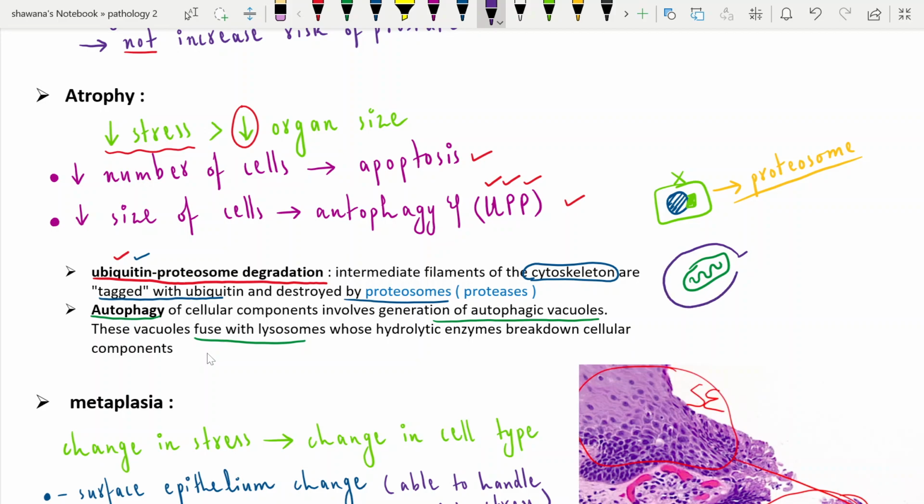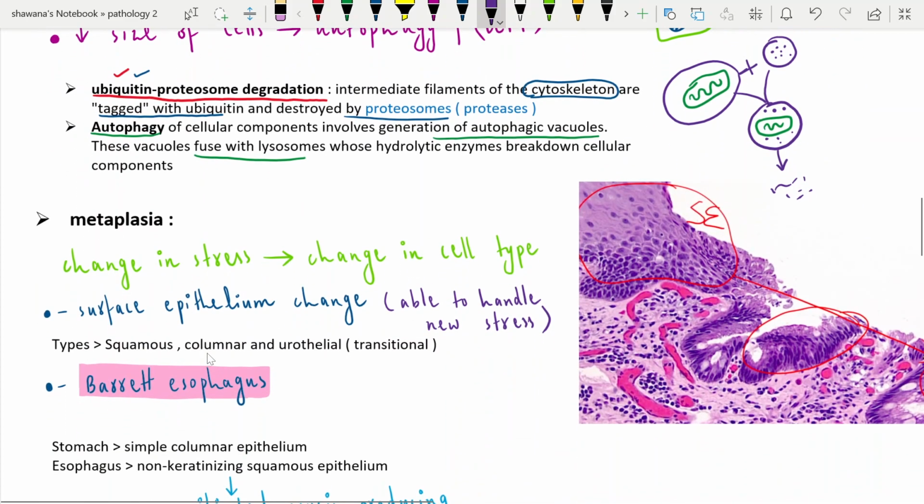It is enclosed within the autophagic vacuole, and this vacuole combines with the lysosome. The hydrolytic enzymes within the lysosome form a phagolysosome, in which there is the organelle to be destroyed and the hydrolytic enzymes, and eventually it causes the breakdown of the mitochondria.